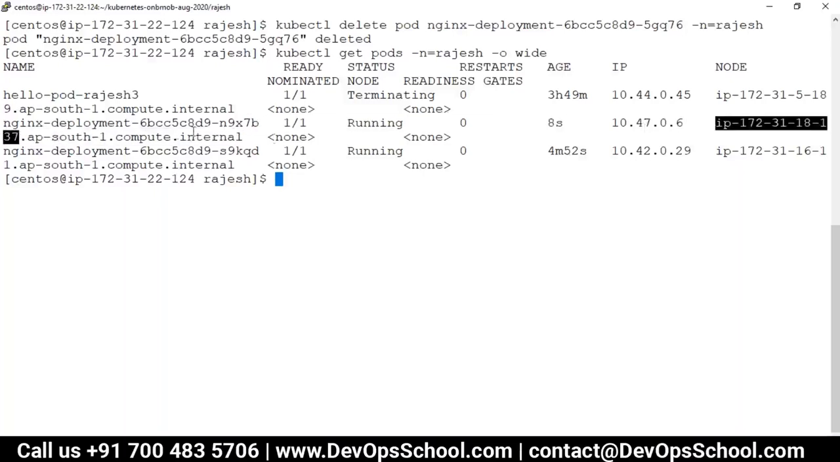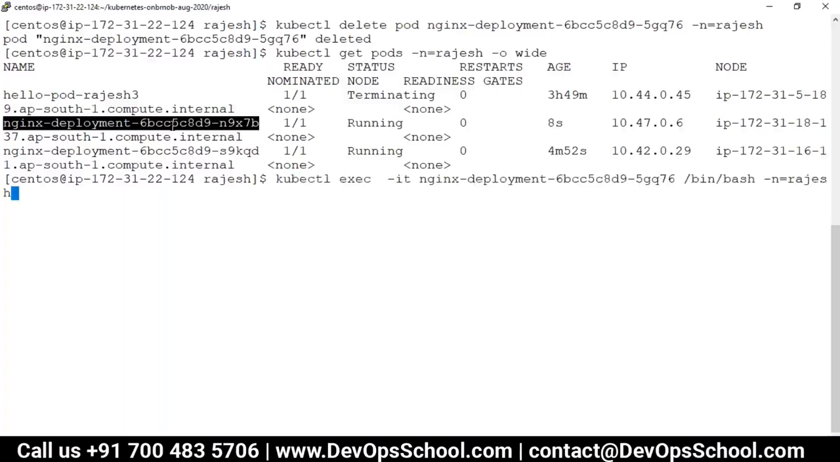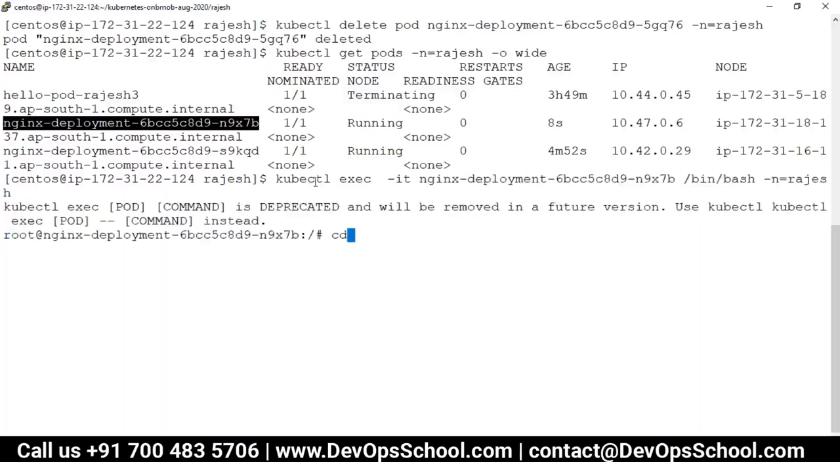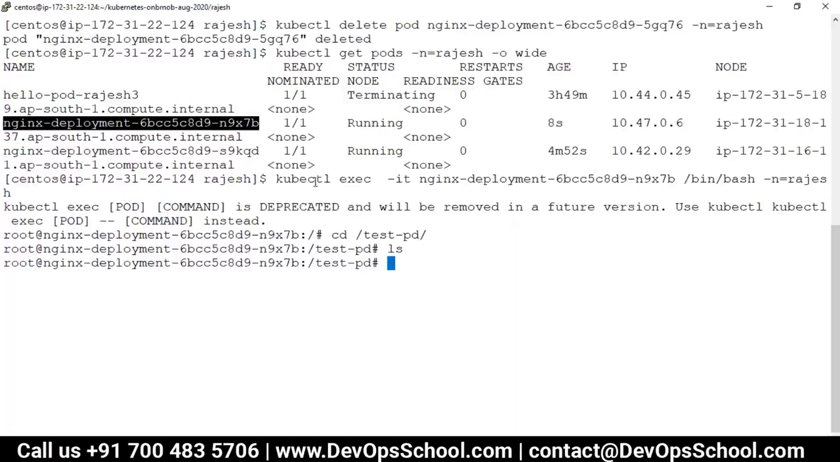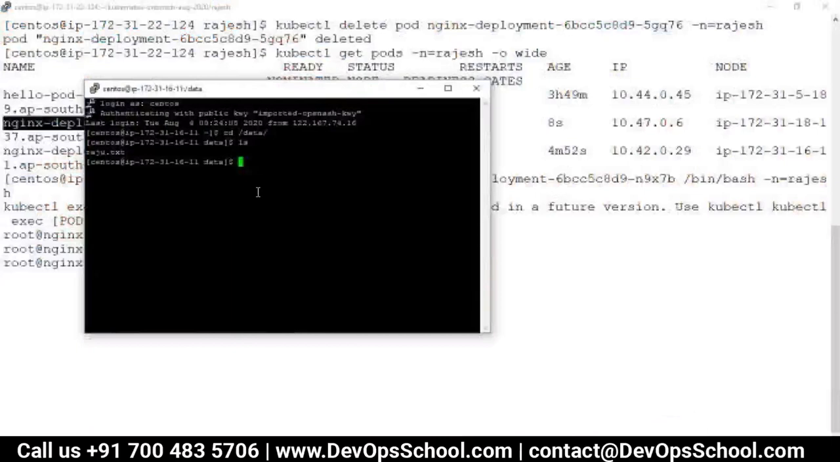So can I go inside this and check whether we have raju.txt or not? So here exec, and test pd, and raju.txt is not there. But the data is still there. Remember I created that, but the data is still there in that other node, raju.txt. Did you understand this, everyone? Nice. Yes.